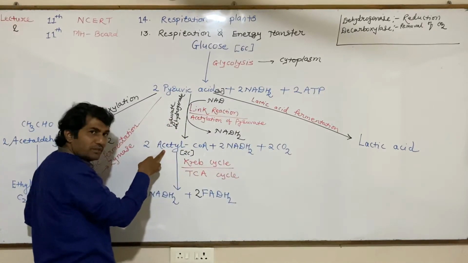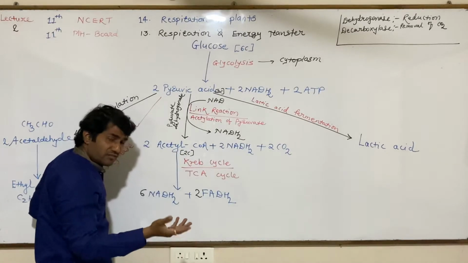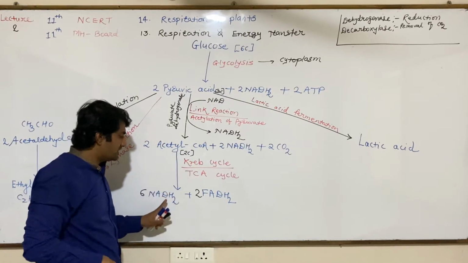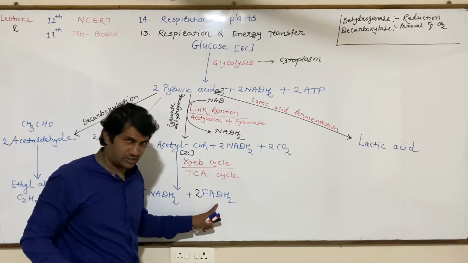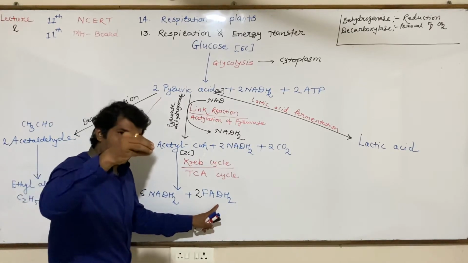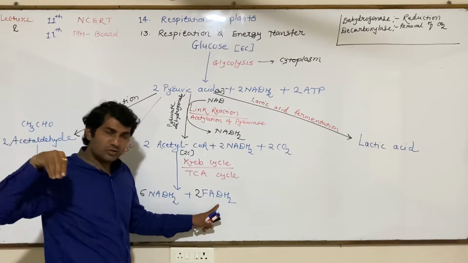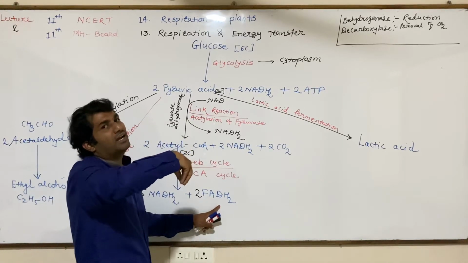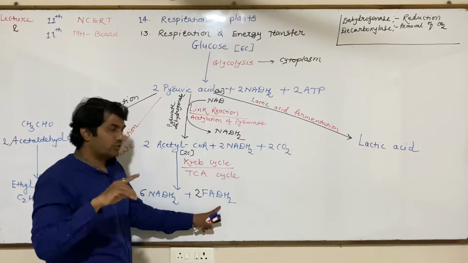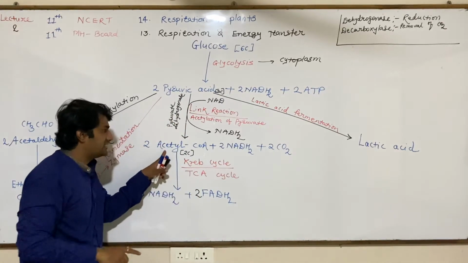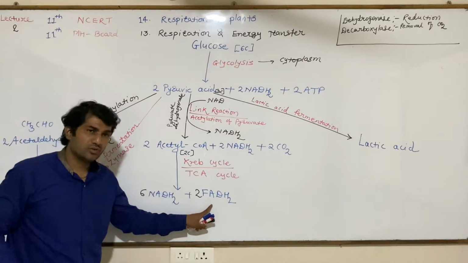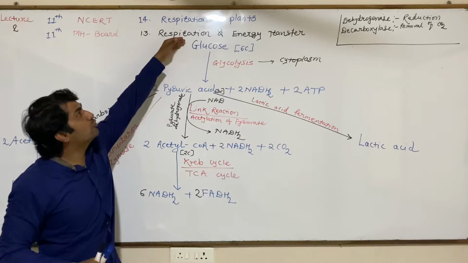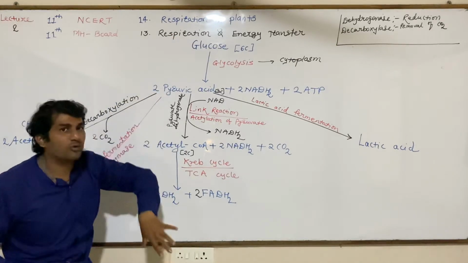That acetyl-CoA undergoes the Krebs cycle, which is again a 10-step reaction, and the final product is 6 NADH2 and 2 FADH2. As it is a cycle, the reactant gets converted into different intermediate forms, and again we get the reactant itself. That's why it is a cycle. Acetyl-CoA is converted into 6 NADH2 and 2 FADH2.